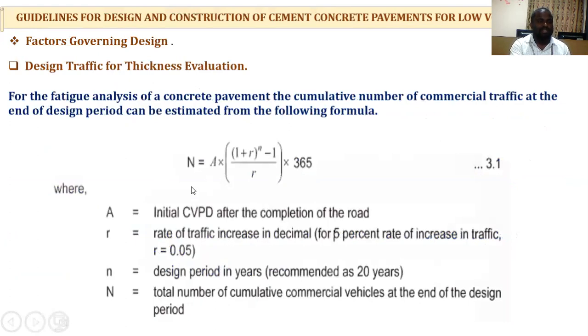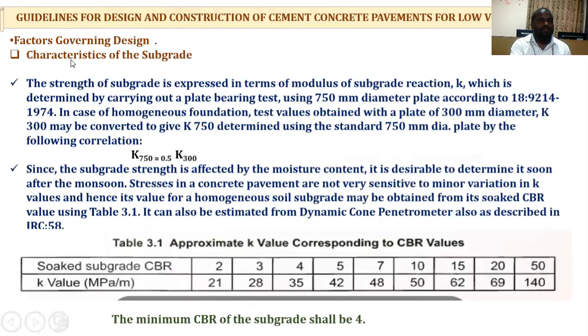For the thickness evaluation, they give some empirical formulas. These are the terms explained here. The characteristics of the subgrade are expressed in terms of the modulus of subgrade reaction K, also known as the soil test, which is determined by carrying out a plate bearing test using a 750 mm diameter plate, according to IS specifications. In case of homogeneous foundation, test values obtained with a plate of 300 mm diameter may be converted to a 750 mm plate. The correlation is K75 equals 0.5 times K30. The approximate K value corresponding to the CBR value is given in Table 3.1.